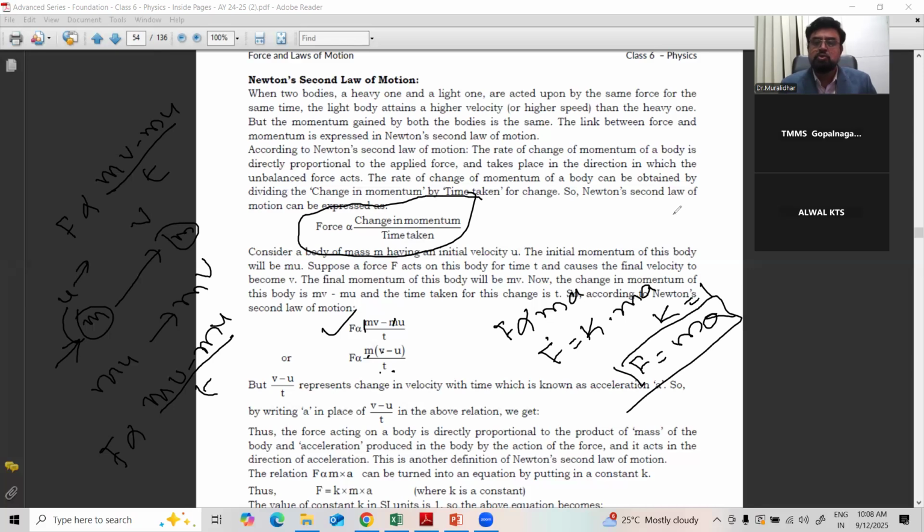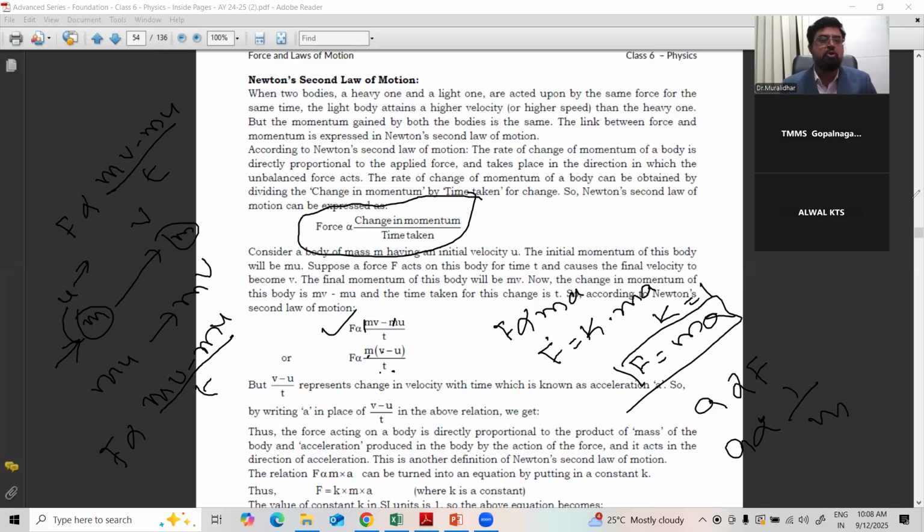Right. So acceleration is directly proportional to force, and acceleration is inversely proportional to mass. Why? Because if the force applied is more, acceleration also increases. If you accelerate the vehicle more, applying more force, the body will go with a great speed. But when there is more mass, acceleration is less. So this states the second law of Newton, or Newton's second law of motion.